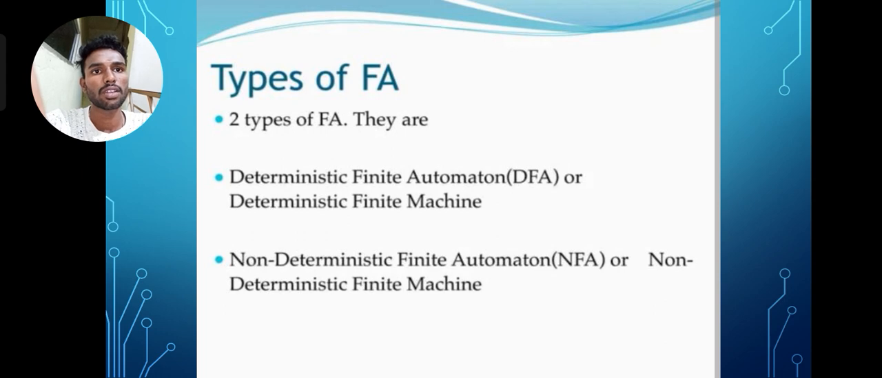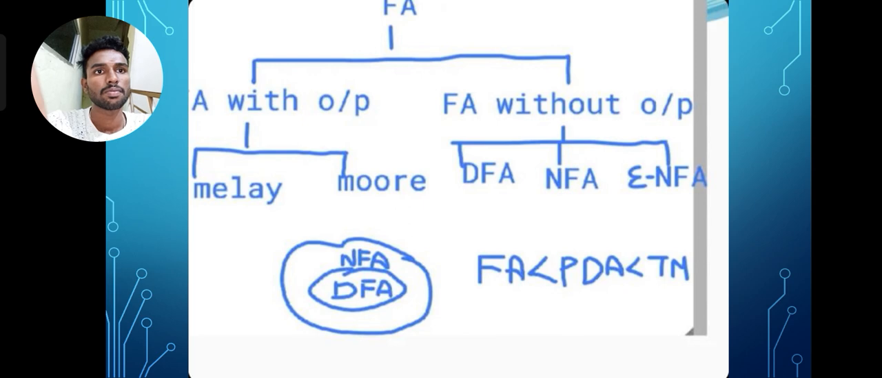Types of finite automata. There are two types of finite automata: deterministic finite automata, DFA, the deterministic finite machine, and non-deterministic finite automata. Finite automata with output and finite automata without output. With output: Mealy and Moore machines. Without output: DFA, NFA, and epsilon-NFAs.